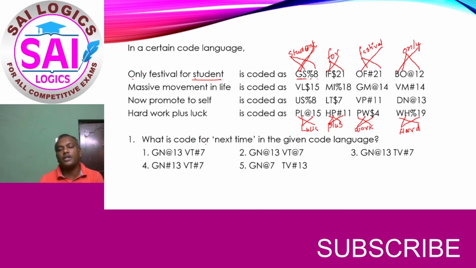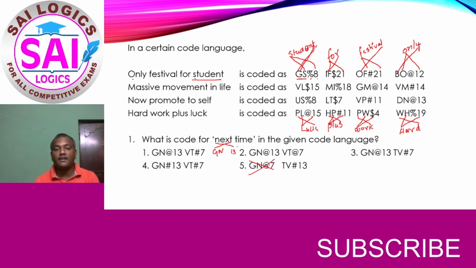We will straight away go to the question, and if it is required then we will come back and see what the symbol is. Now what is the code for next time? So next means the first letter has to become the second letter, that is N, and the last letter pair shall be the first letter, that is G, and the first letter pair value is the last number, so that is 30. We are not very clear about the symbol, so I am not writing anything. So GN13 shall be there, but here it is GN7, so this is not the right answer.